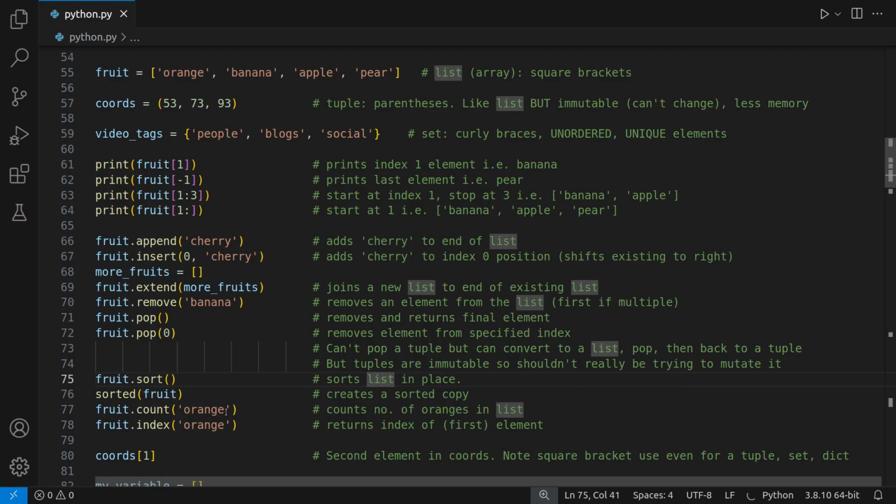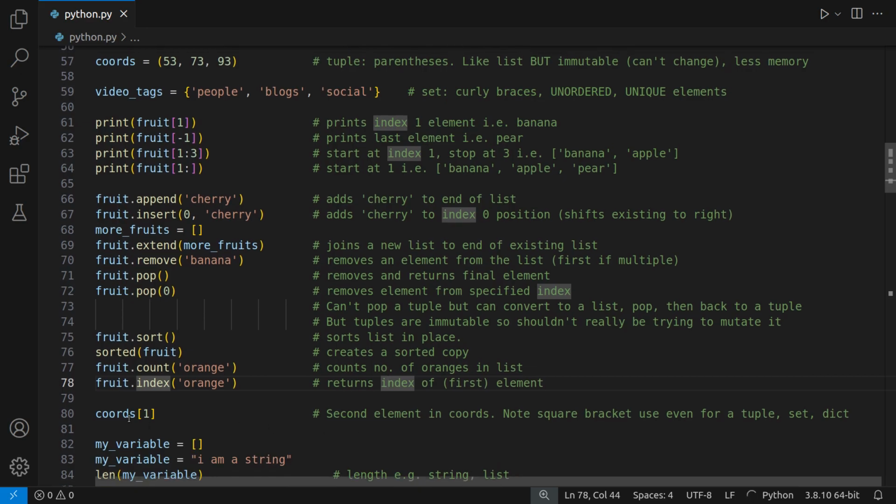If you want to count the number of a particular element in a list, you can use .count. This will search the number of oranges in that list above. If you want to get the position of the orange, then you can use .index, and it will return the position. Of course, if you have more than one orange, then it will just return the first one that it finds.